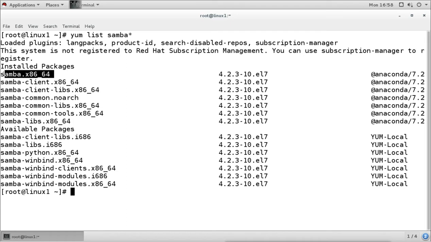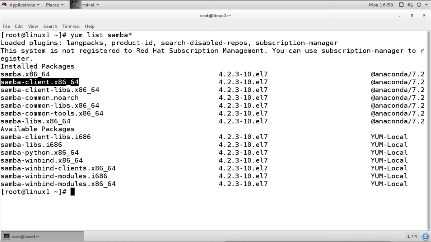Right now the Samba package is the main package which we want to install. Then we have Samba client. This Samba client package gives you some Samba client tools that are used to access a share from a Windows machine or any other Samba server. That means if you want to access a share from the Windows machine, this package will give you the tools which you can use to access the share from the Windows machine or even from another Samba server.